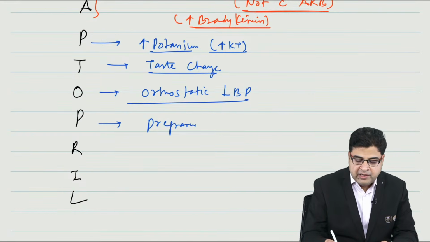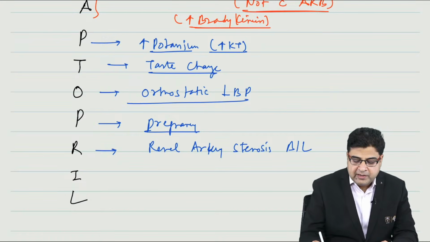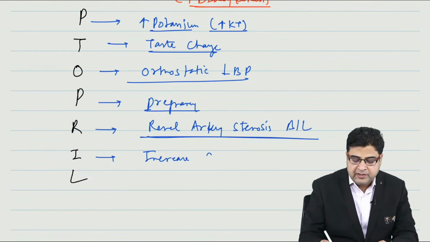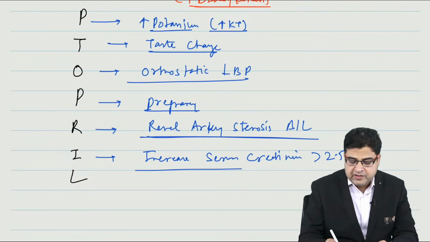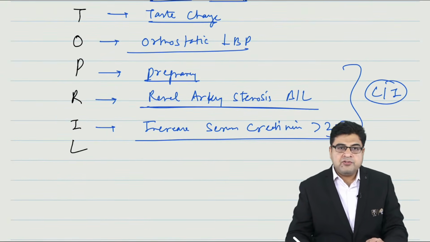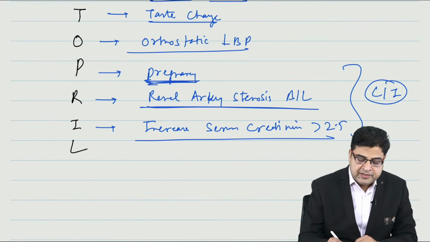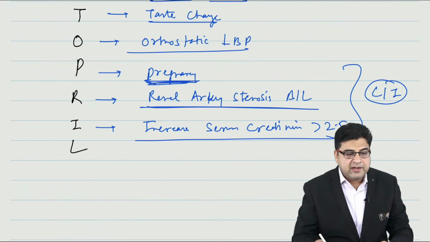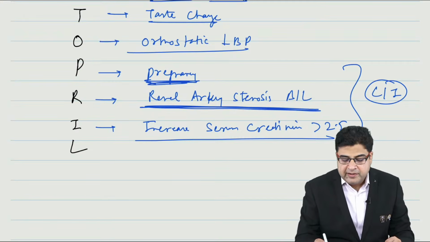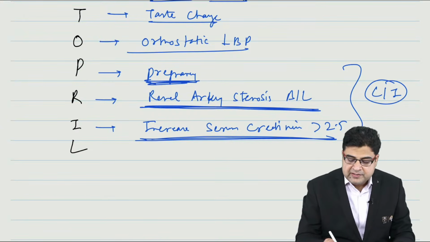Now if we talk about the contraindications, pregnancy is a contraindication. Renal artery stenosis, that is bilateral. So bilateral renal artery stenosis is a contraindication, and if the patient's serum creatinine level is more than 2.5, then these medicines are contraindicated. So there are three contraindications back to back: if the female is pregnant, you will not give this medicine to a pregnant female; if the patient has bilateral renal artery stenosis; if the patient has increased serum creatinine.